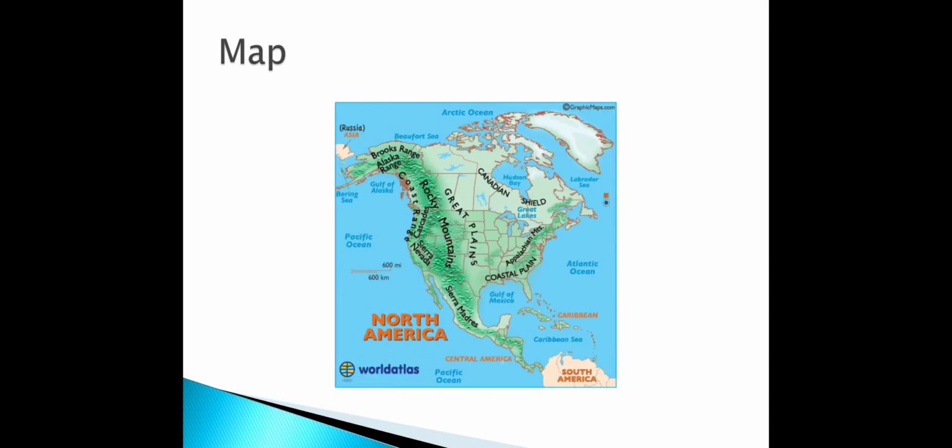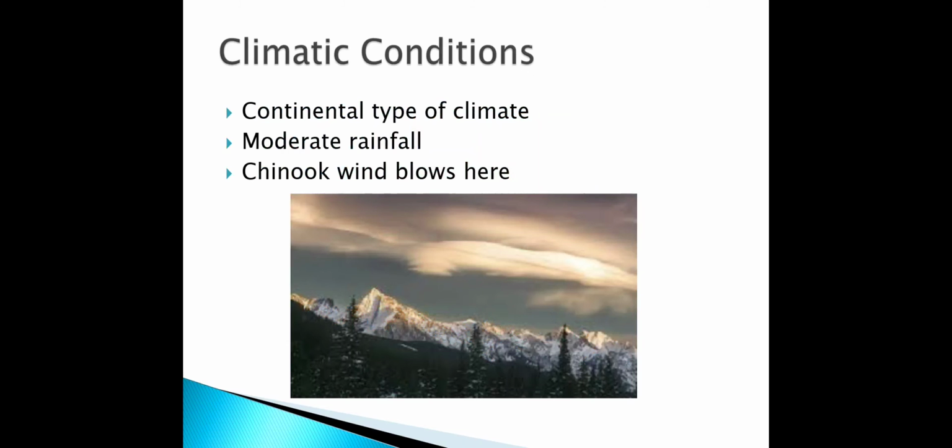Then I showed you a map of North America telling the major physical features of this place. Then we moved to the climatic conditions, where I told you that the climate is continental type with extreme temperature, and rainfall is also moderate. Apart from all this, the Chinook wind blows here.